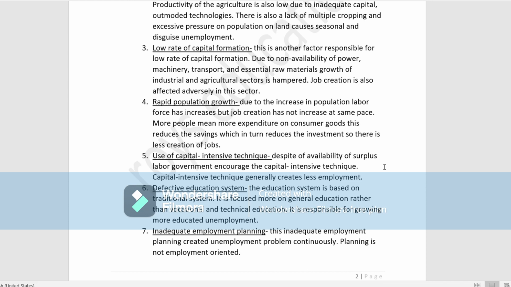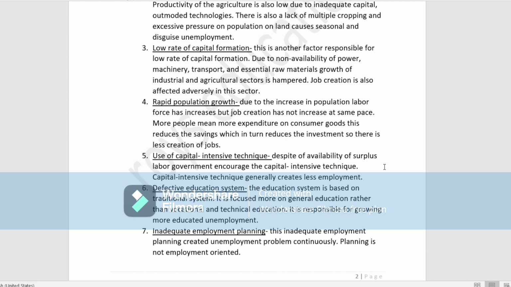Therefore, if we use machines to produce any goods, less labor is required. So for that reason, again there is unemployment.